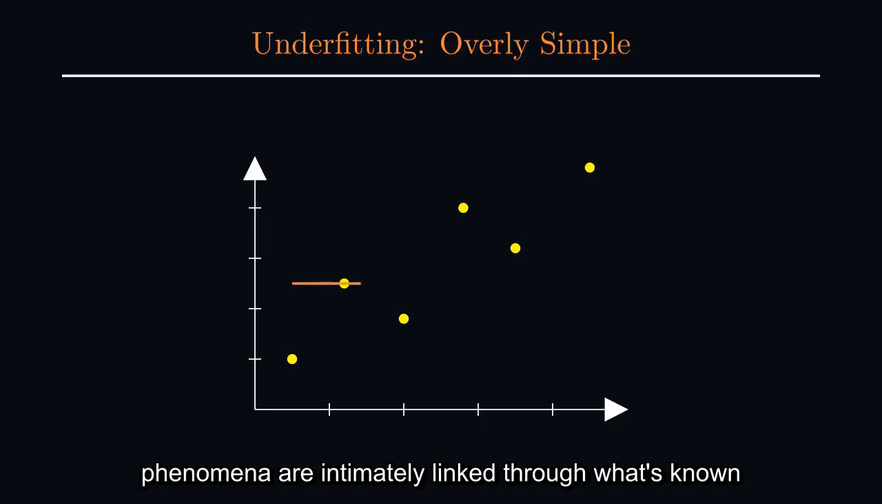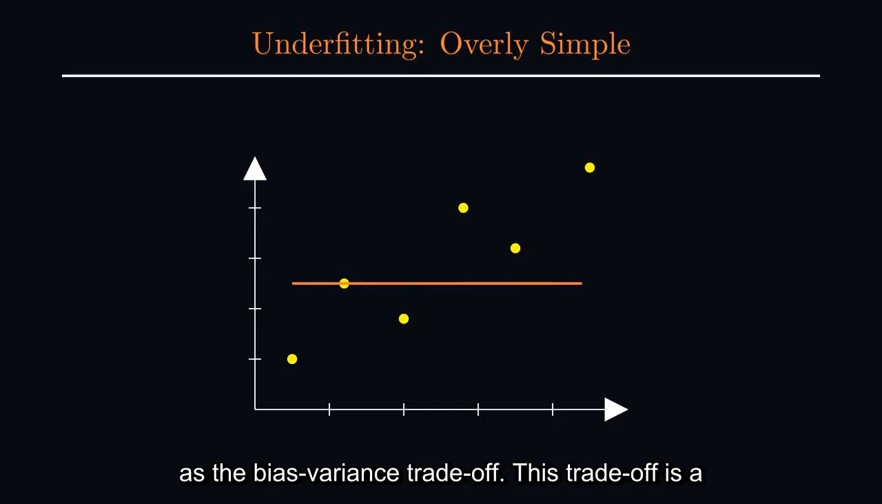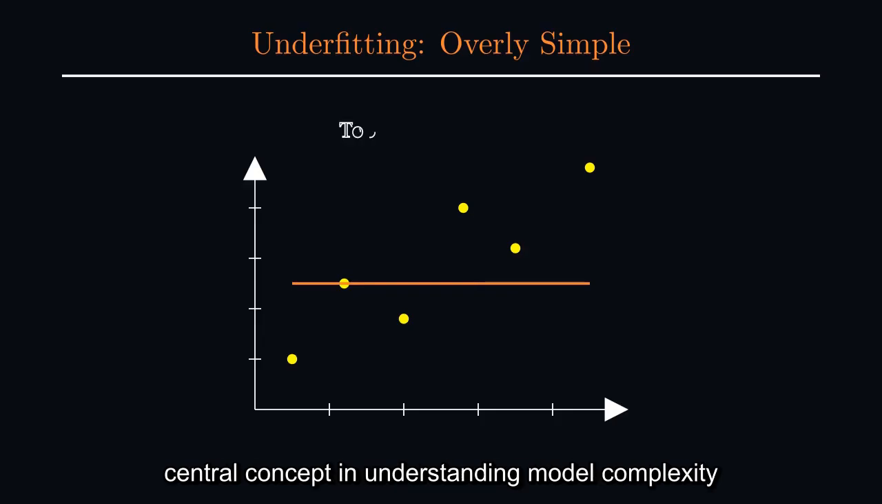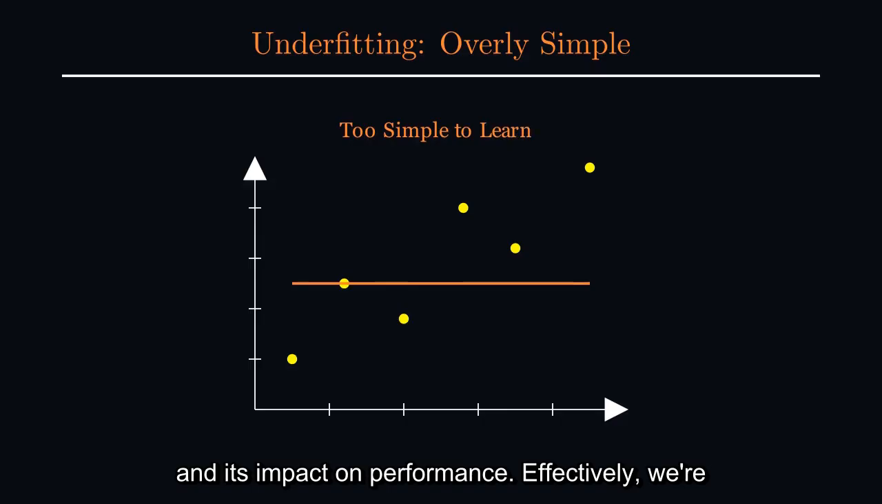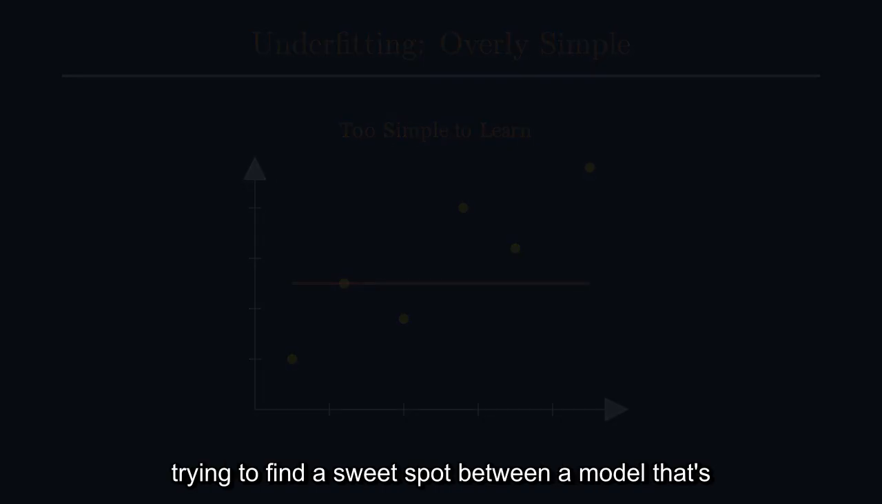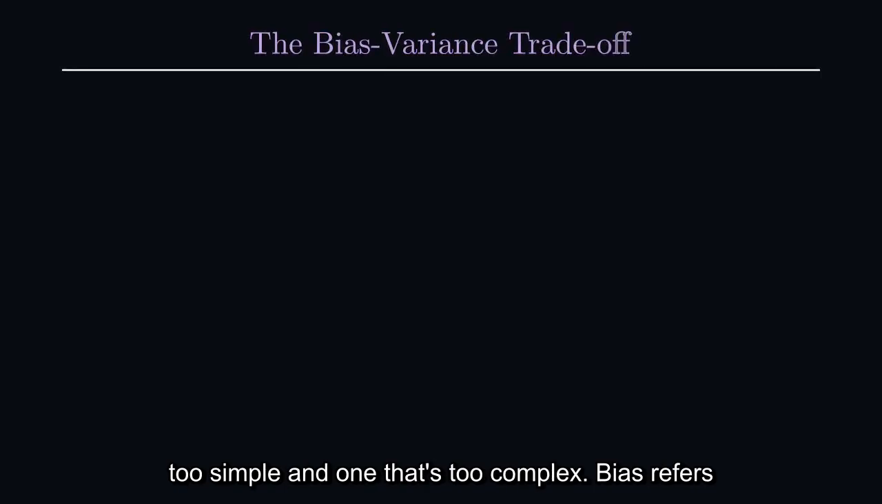These two phenomena are intimately linked through what's known as the bias-variance trade-off. This trade-off is a central concept in understanding model complexity and its impact on performance. Effectively, we're trying to find a sweet spot between a model that's too simple and one that's too complex.